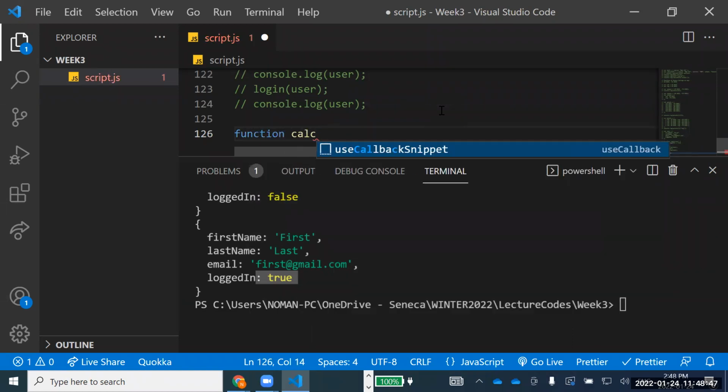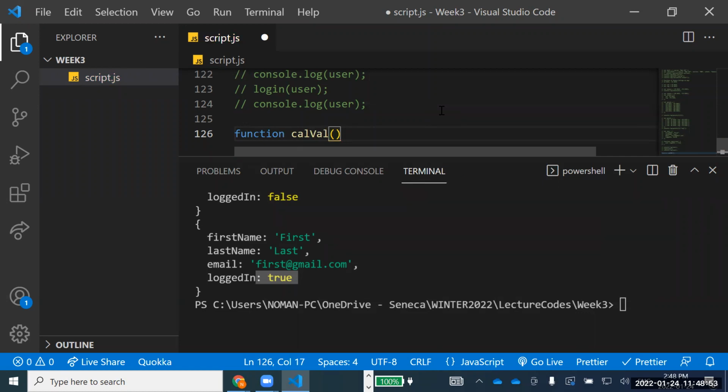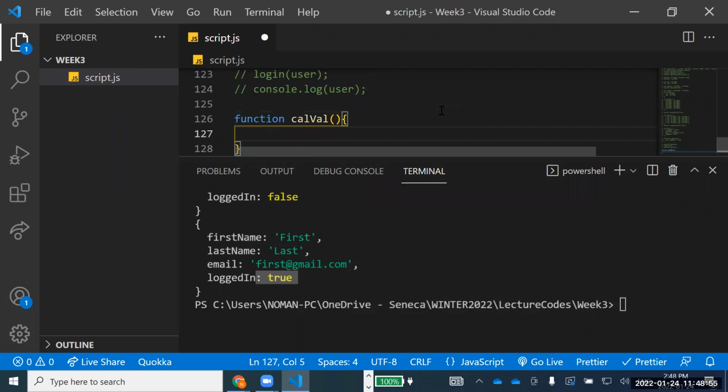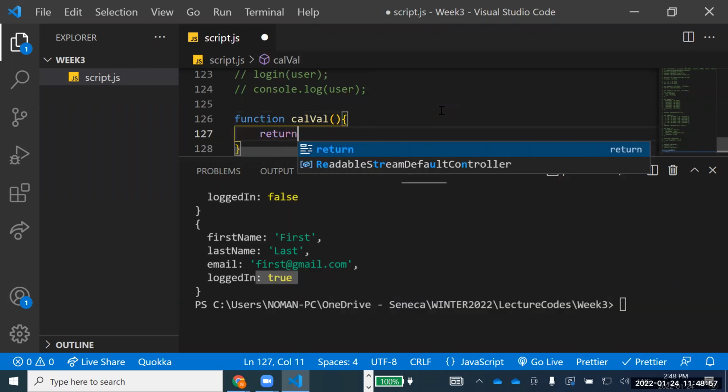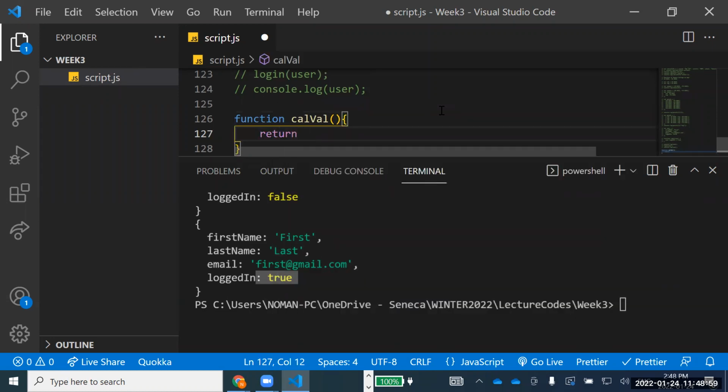So for example, calval, calculate value. I'm just calling a function calval, calculate value, and I'm saying return. What can I return? I can return a number. I can return any variable. For example, if something is passed to it, X, I can return that one. Anyhow, here what I can do is return two values by using this object.